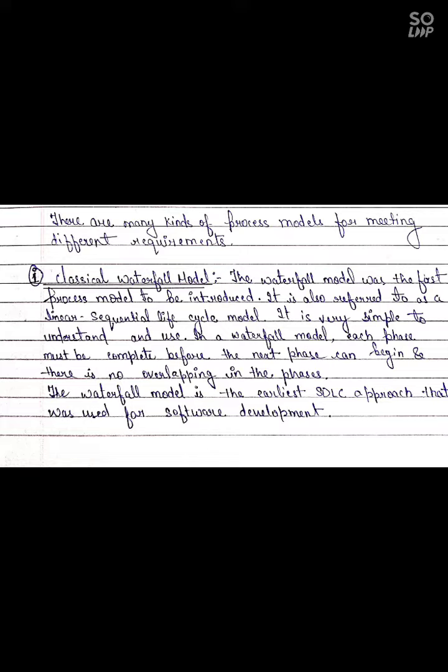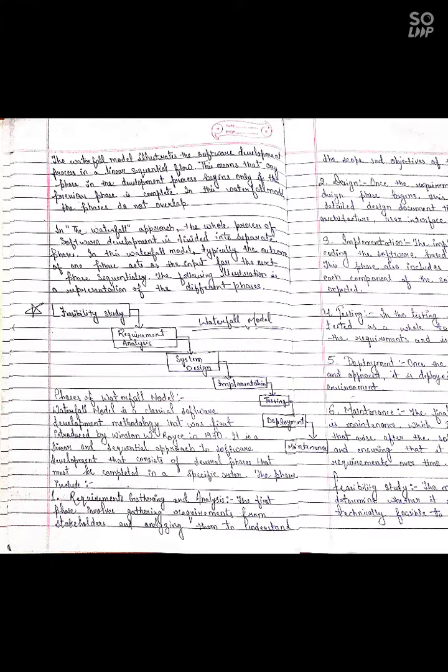The waterfall model is the earliest SDLC approach that was used for software development. The waterfall model illustrates the software development process in a linear sequential flow. This means that any phase in the development process begins only if the previous phase is complete. In this waterfall model, the phases do not overlap.